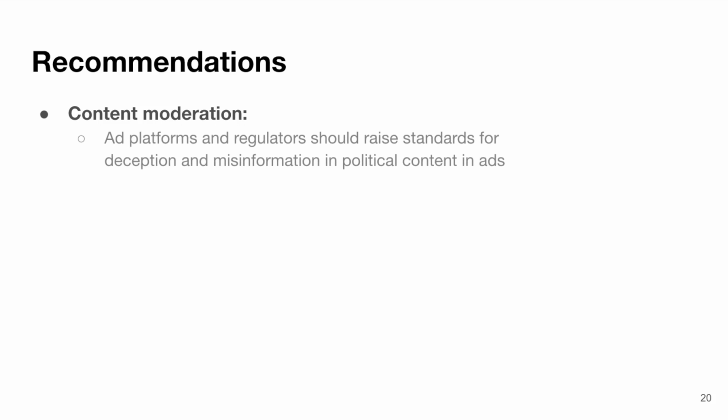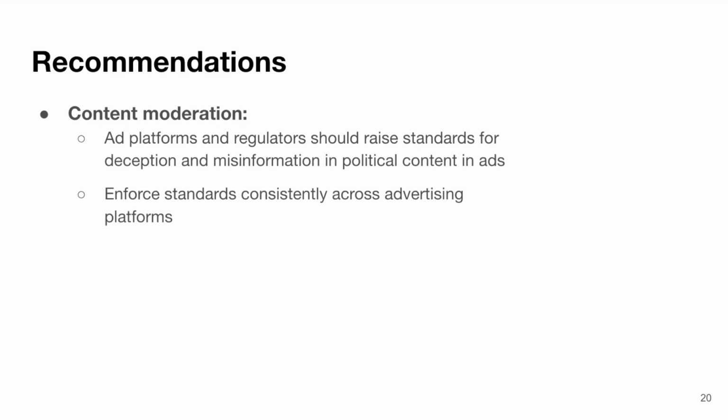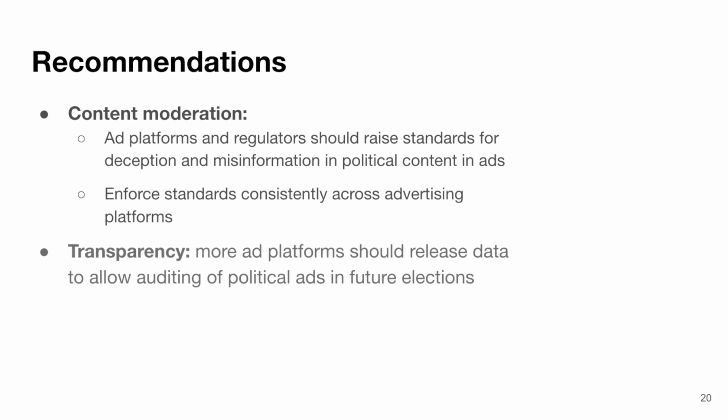First, we suggest that ad platforms step up their content moderation for political ads to prevent harmful and misleading content from reaching users. This includes raising standards for deceptive techniques and misinformation in political advertising, and enforcing standards more evenly across all ad platforms, not just Google and Facebook. Second, it is important that data on political ads is made public so that researchers can audit the practices of political advertisers and ad platforms. So we encourage firms outside of Google and Facebook to release political data sets as well.